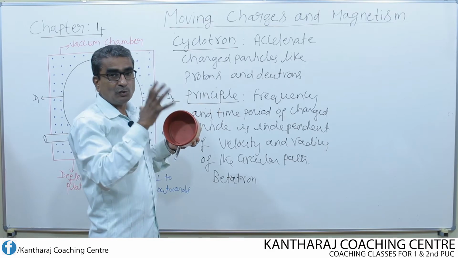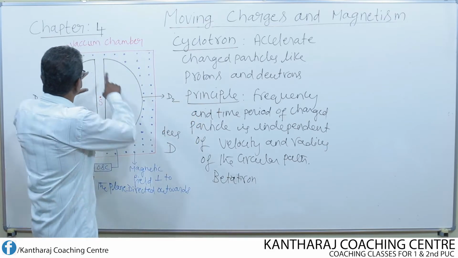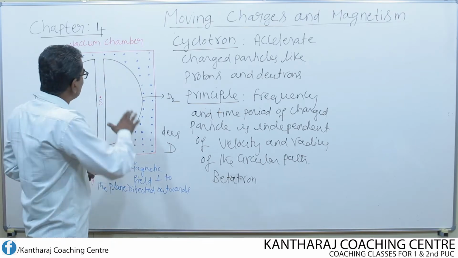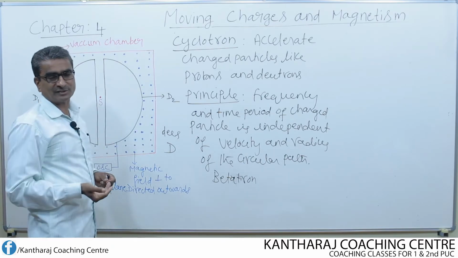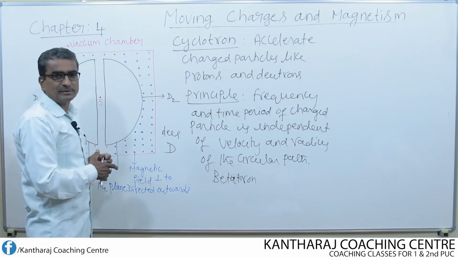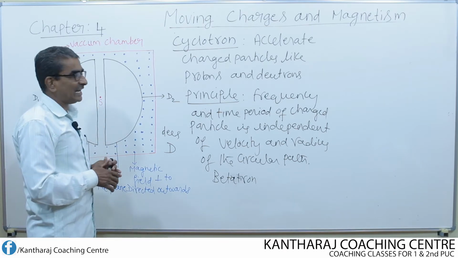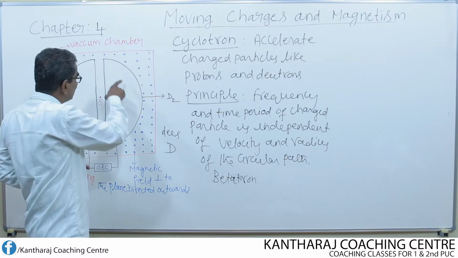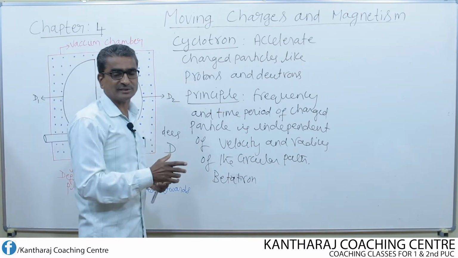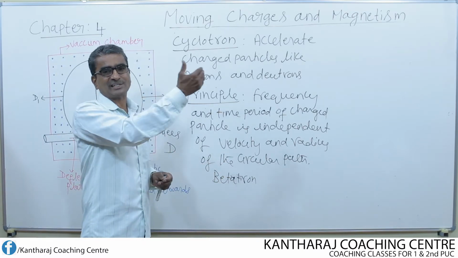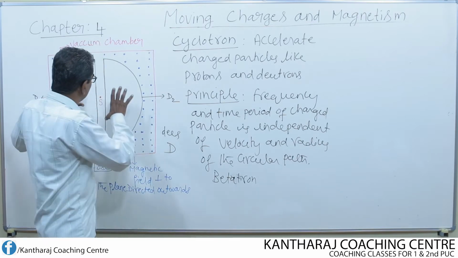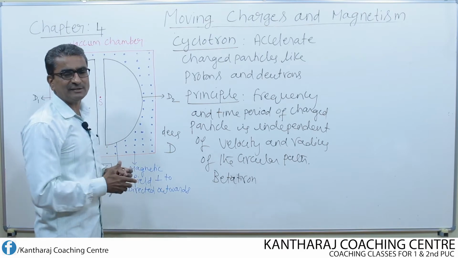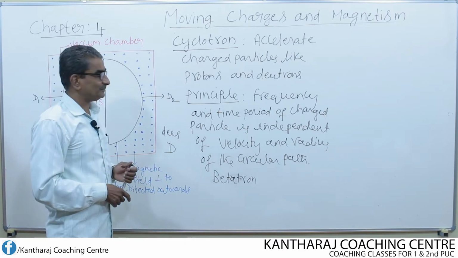So this is how two metallic Ds are kept enclosed inside a vacuum chamber. Vacuum chamber means there are no other gas particles. Why should the two Ds be kept inside a vacuum chamber? The other gas particles should not interact with the protons that undergo revolution inside the two Ds. There should not be any interaction with external particles. That is why the two Ds are kept enclosed inside a vacuum chamber, a region where there is no gas particle.